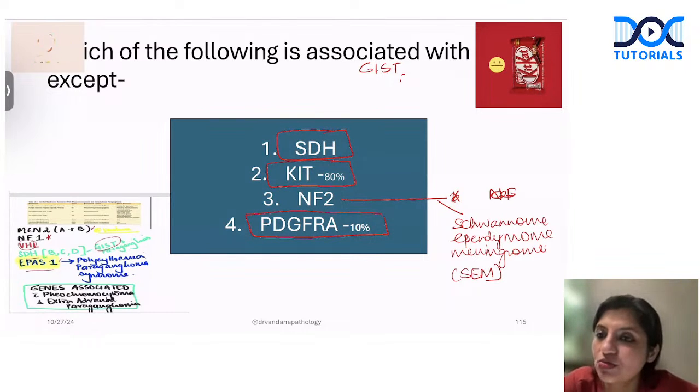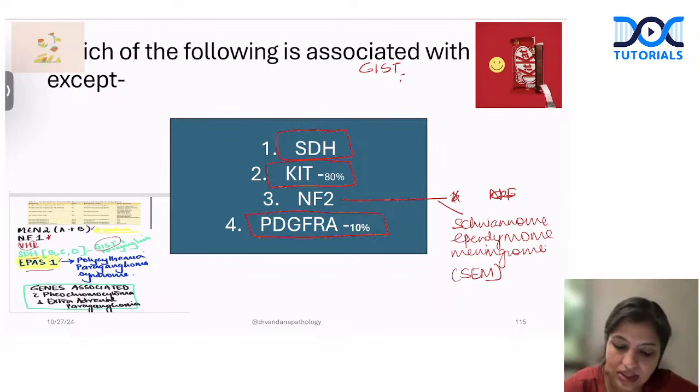What are the 3 tumors with NF1? You already know this. NF1 is associated with pilocytic astrocytoma, pheochromocytoma, and neurofibroma. So these are the tumors that everybody has to be clear about, because this is how they ask you the question. So you should be very clear with this.